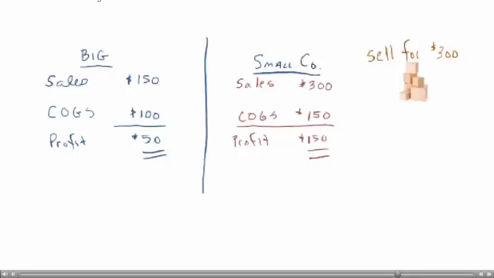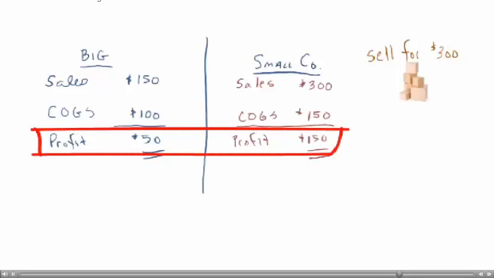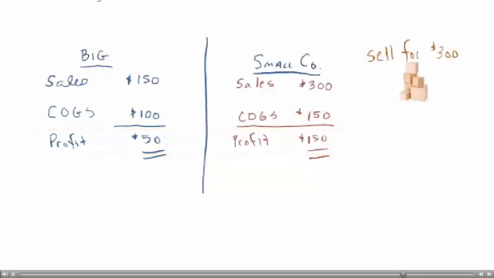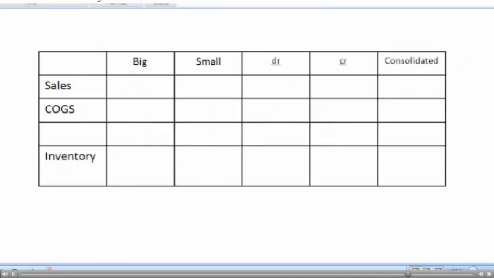Well, that's a difference of 200. And that's what their profits combined show. So the profits are okay now. What we really need to fix is the sales. We can't combine Big and Small sales now, and we can't just combine their cost of goods sold. So on a worksheet, Big, when we get there, would say their sales are 150, their cost of goods sold is 100, and that they would have no inventory. Small now says on their income statement that they had sales of 300, they had cost of goods sold of 150, and they have no inventory remaining.